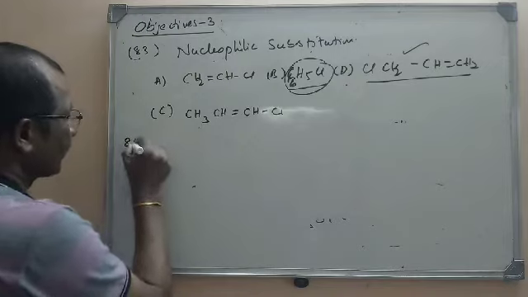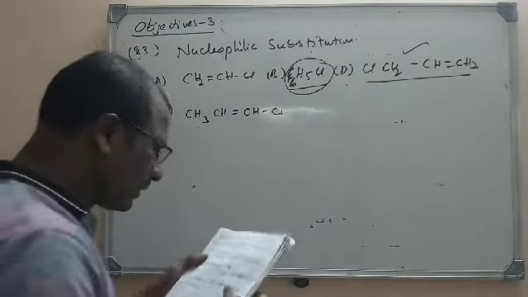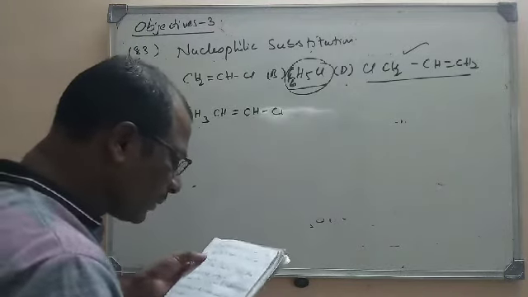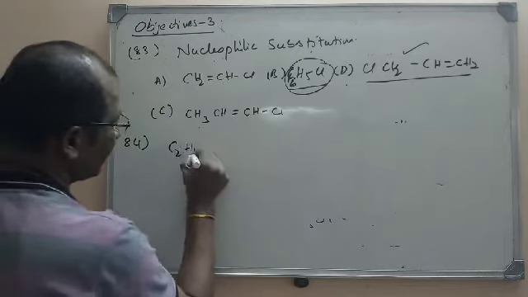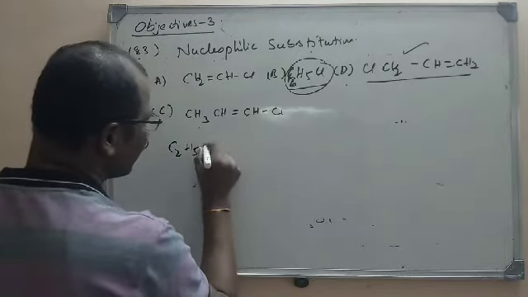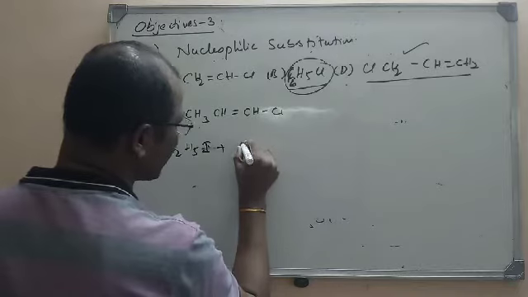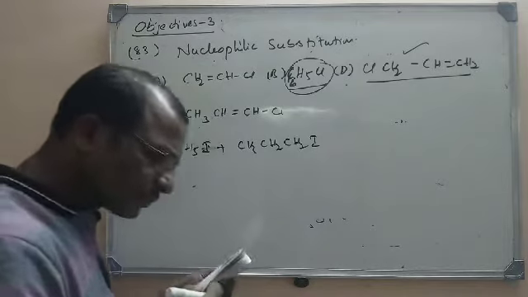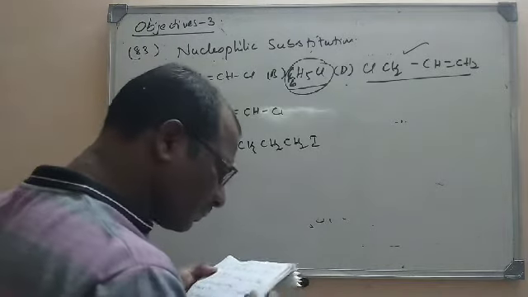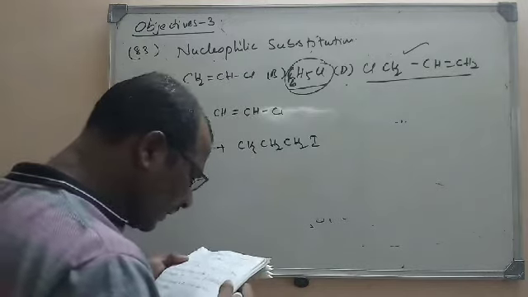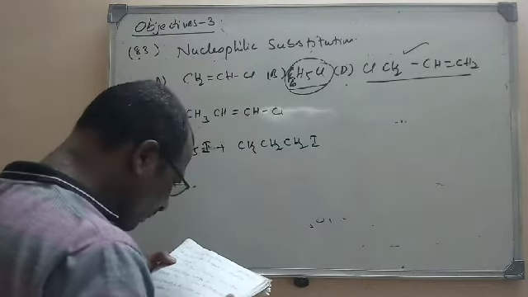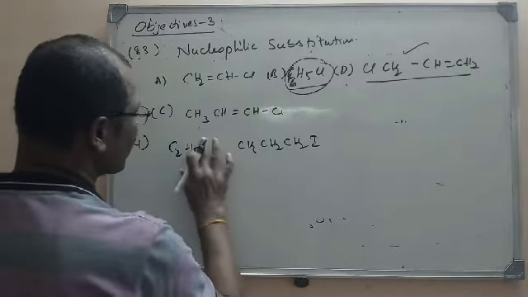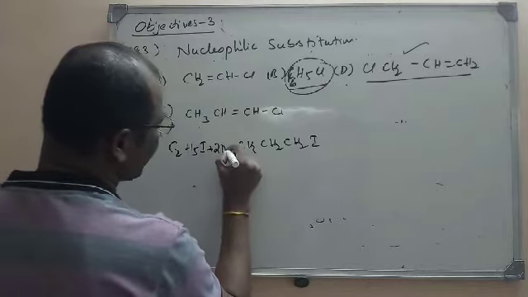Now let us go for the next question, that is question number 85. When ethyl iodide and n-propyl iodide, this is ethyl iodide, and we have n-propyl iodide, CH3CH2CH2I, are allowed to react with sodium metal in ether, the number of alkanes that could be produced is... If you see this reaction, it is nothing but a Wurtz reaction.